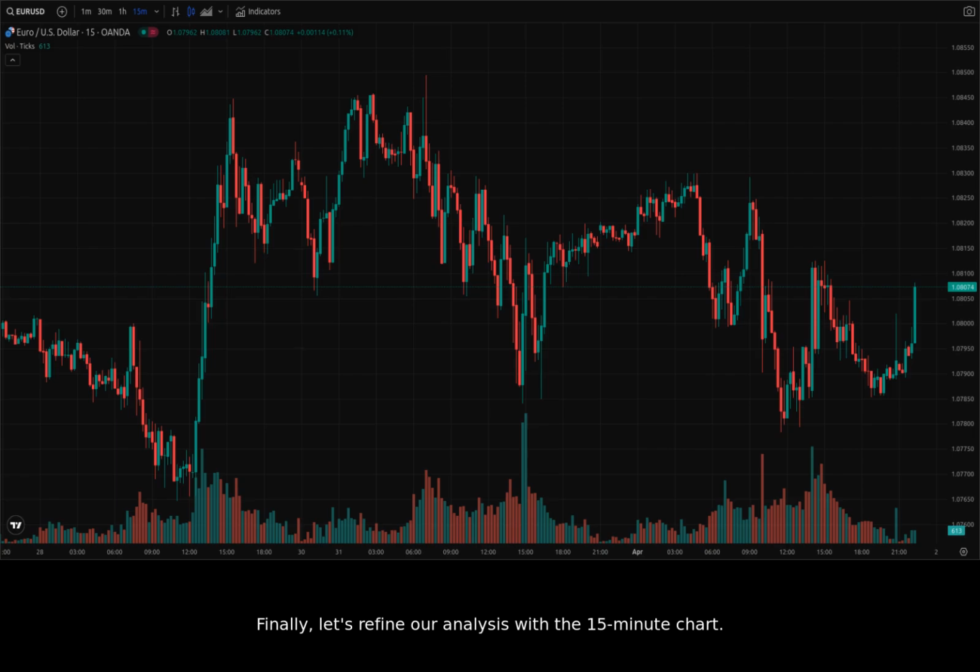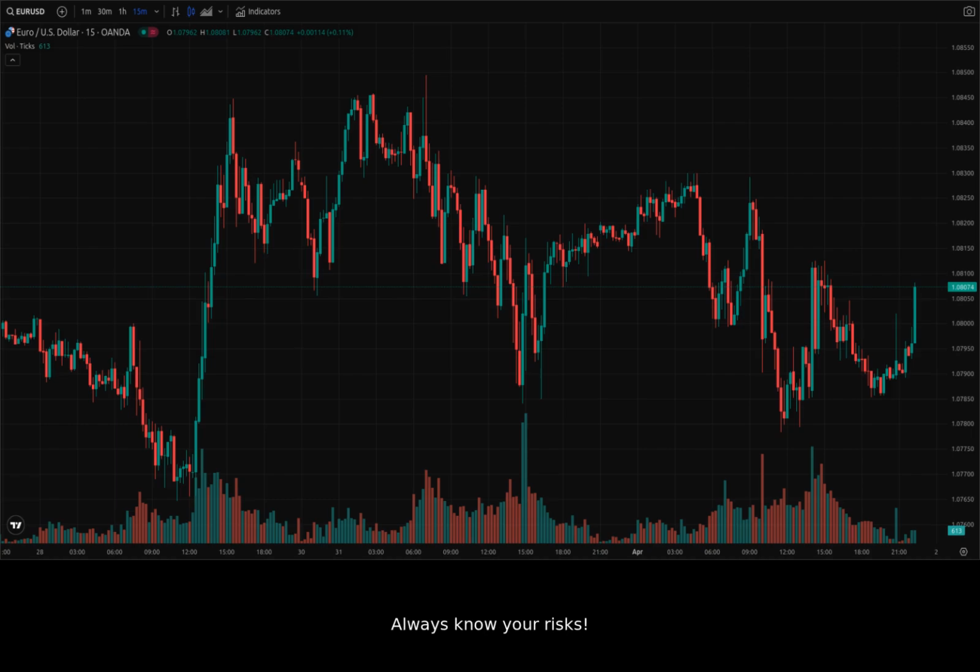Finally, let's refine our analysis with the 15-minute chart. This allows us to see very short-term fluctuations and potential entry/exit points. We can see a very small downtrend is possible to make out in the current range. I'd be very careful trading with such a short time scale.